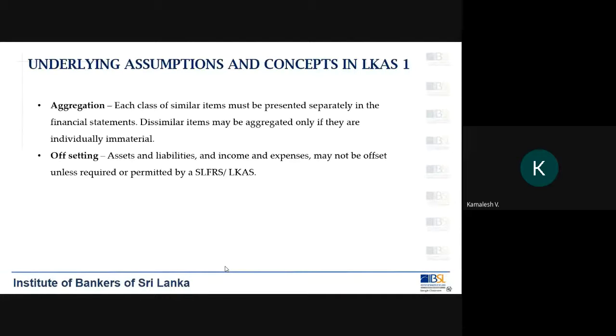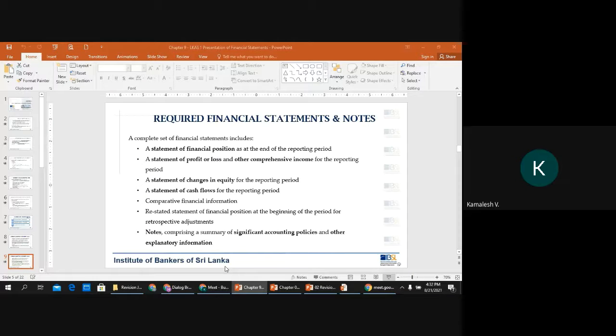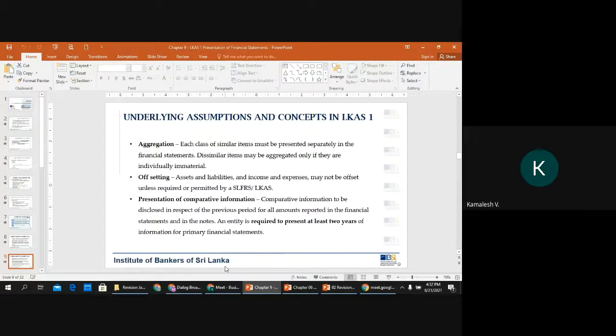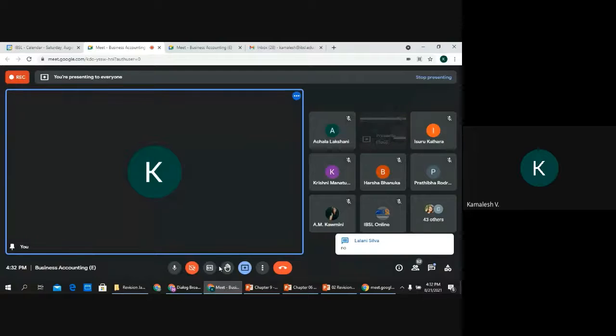Now, can you offset these two, that is the loan against the deposit, and show only a deposit of 5 million? Let me explain it on the board, and it will be very clear to you all.